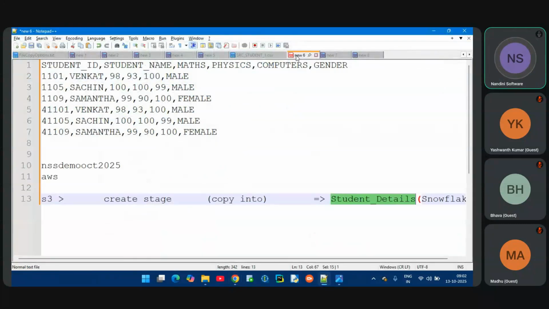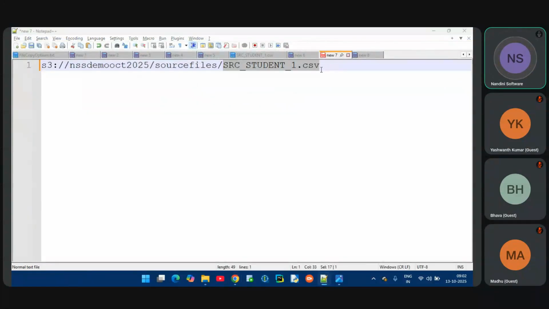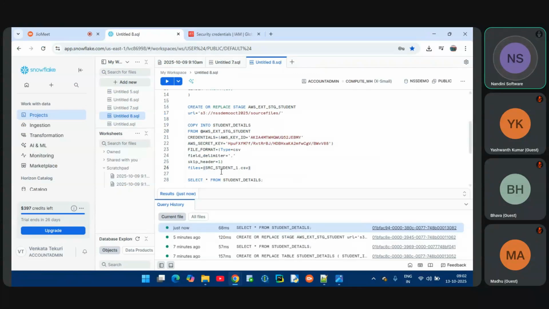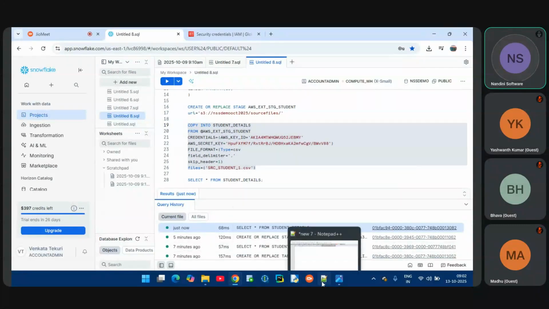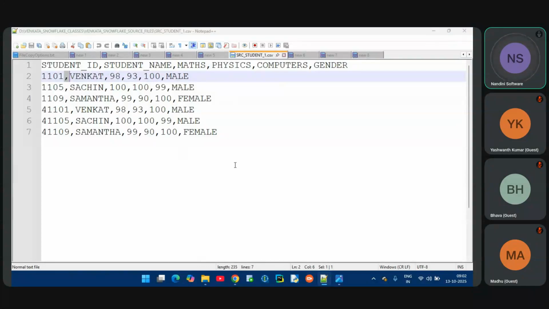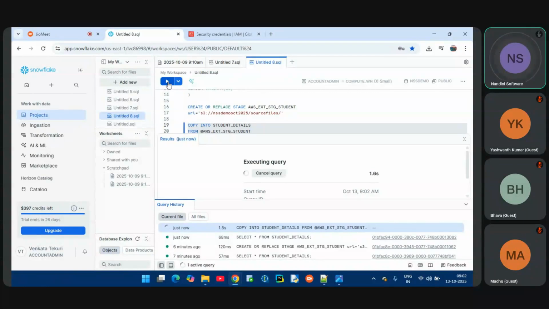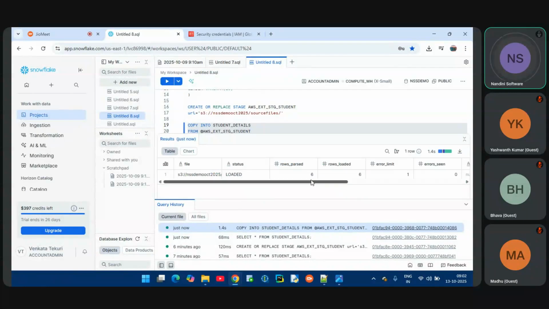This is my file name. I want to load this file's data, so I'm passing the file name in single quotes. Now let me execute it. Before executing, my table is empty. My file has 6 records, right? How many records, team? 6 or 7? 6 records. I'm loading these 6 records. Let me execute it. See, 6 records are loaded.